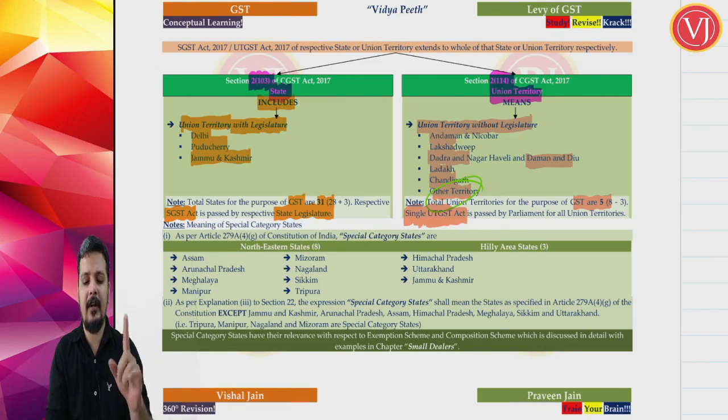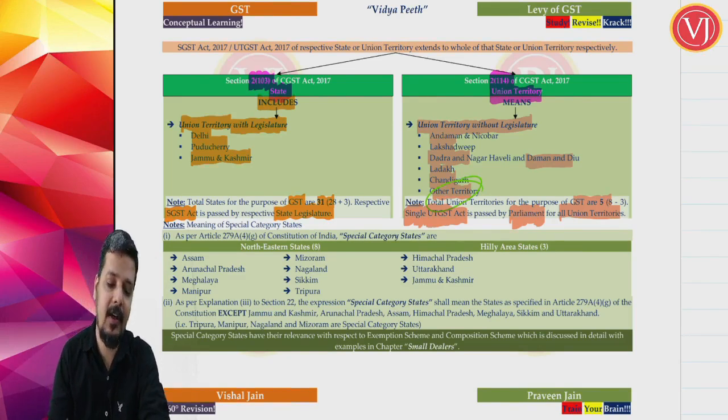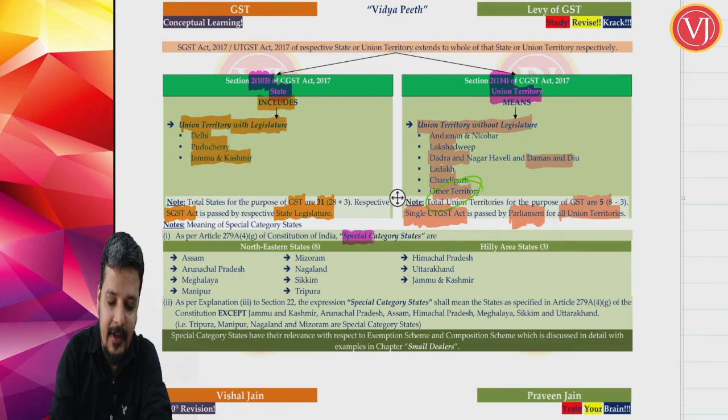For all the 5 union territories, there will be only one UTGST Act, passed by Parliament. That we will discuss in the example. Now friends, you have something called special category states. You have to understand that we have special category states.